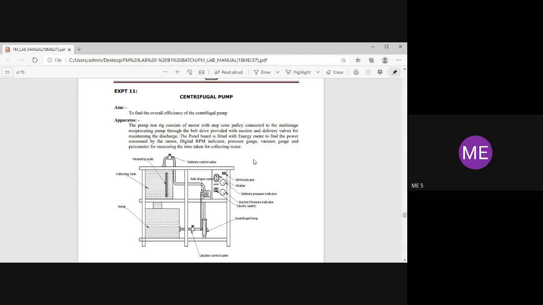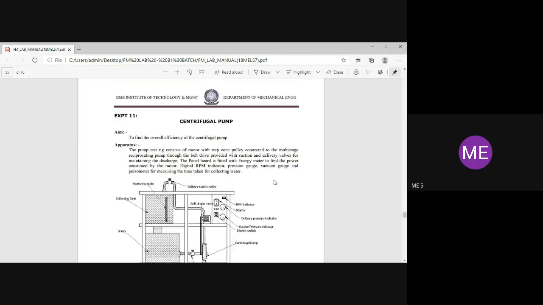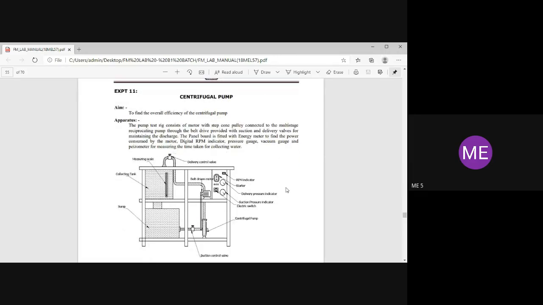We are having two types of pump. In FM lab, we are going to study two pumps. One is centrifugal pump and one is reciprocating pump. In reciprocating pump, we are having the piston cylinder arrangement. The piston reciprocates inside the engine cylinder. That's why the name reciprocating pump.